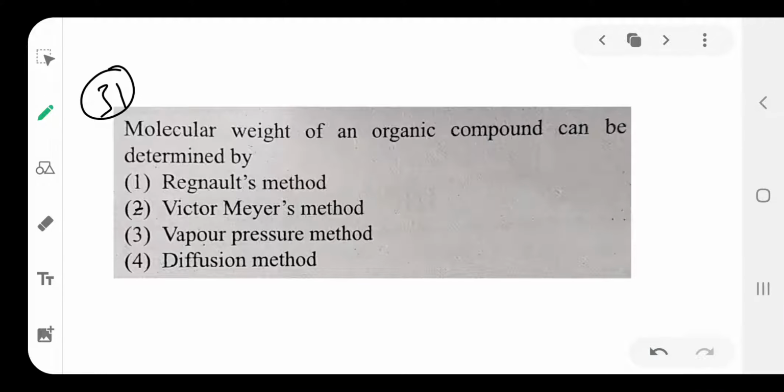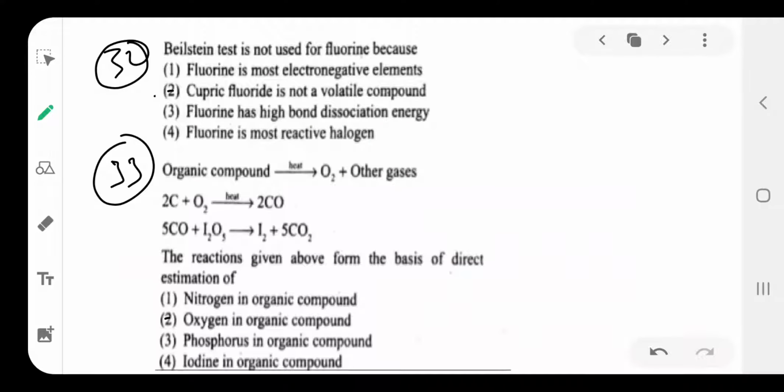The next one is 32. The molecular weight of an organic compound can be determined by the Victor-Meyer method. Important question. Next, the Beilstein test is not used for fluorine. Why? Because fluorine is most electronegative, has high bond dissociation energy and is most reactive.